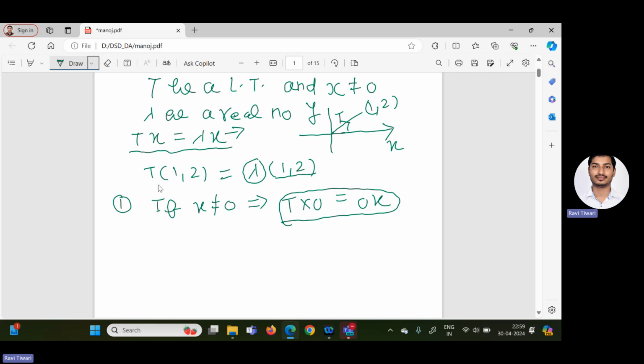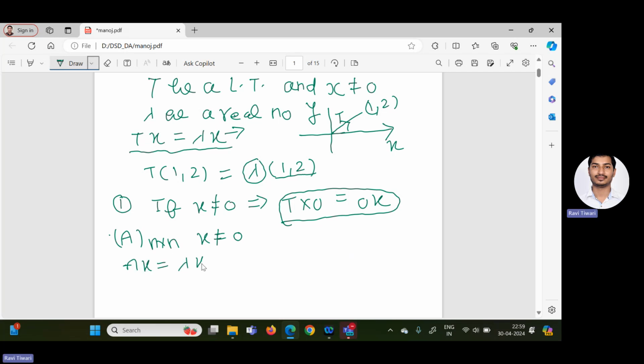This definition is for a linear transformation. The same definition we can generalize for a matrix. Let A be an n cross n matrix and x a non-zero vector, x not equal to 0. Then this x is known as eigenvector and lambda is known as eigenvalue if A of x equal to lambda x.